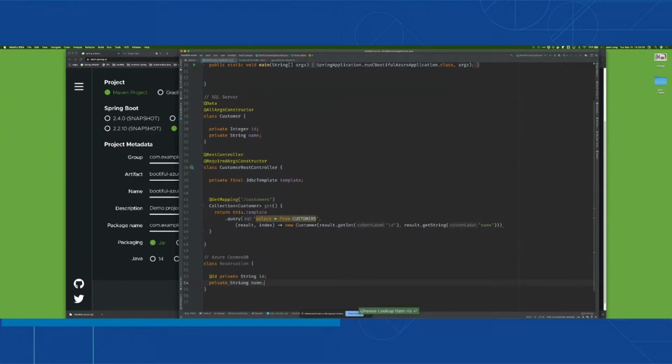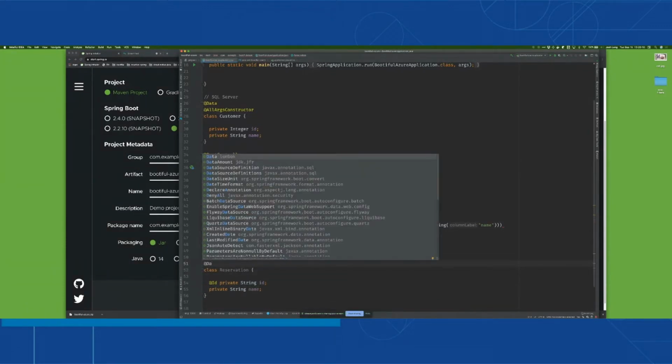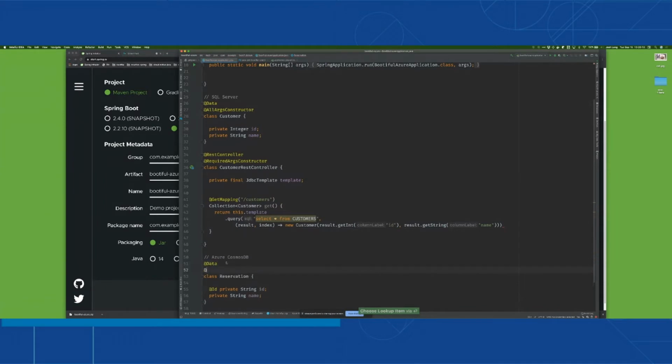All I got to do is just use the source. Okay, so there's my entity. I'm going to describe it as such. I'll say this is an entity with getters and setters and toString and whatever. It's going to have a constructor, and more importantly, it's a document. I'm going to map this to a MongoDB kind of document.